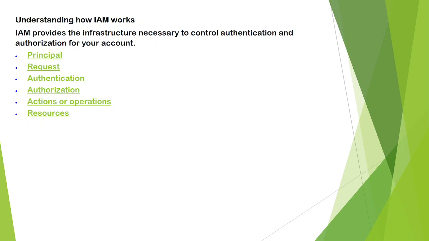What is authentication and authorization? Yesterday we discussed, right? Authentication means signing in with credentials, whether the user has a username and password, whether his authentication is right or wrong. Then he's going to be authorized once he signs in to the console, for what resource and what permission he's going to have. Allow and deny rules, that is nothing but authorization. And IAM is going to work based on principal, request, authentication, authorization, actions or operations, and resources.